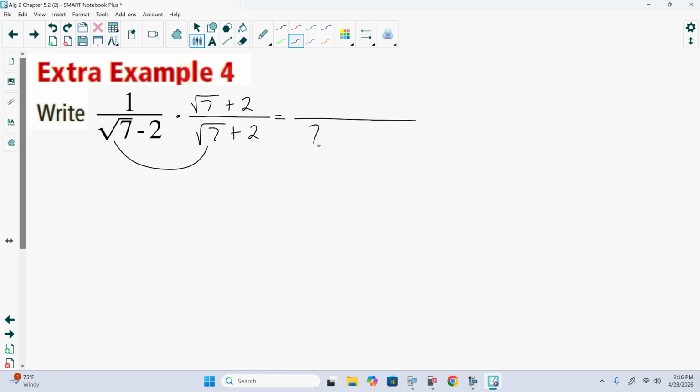Square root of 7 times the square root of 7 would be the square root of 49, which is just 7. Square root of 7 times positive 2 is going to be plus 2 square roots of 7. Negative 2 times the square root of 7 will be negative 2 square roots of 7. And negative 2 times 2 is going to be negative 4.